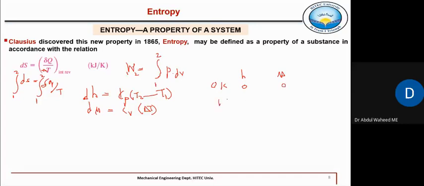At 1 Kelvin, we calculate enthalpy from here, if we know the Cp of that substance into T2 minus T1. What is T2? 1. What is T1? 0. So we can calculate change in enthalpy at this 1 Kelvin, and we can write its value here, 1.2, for example.